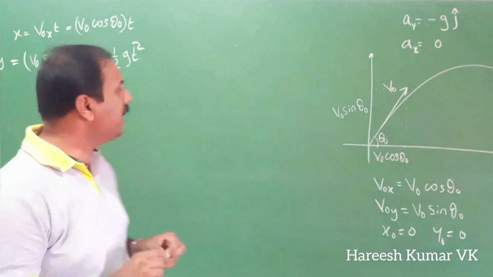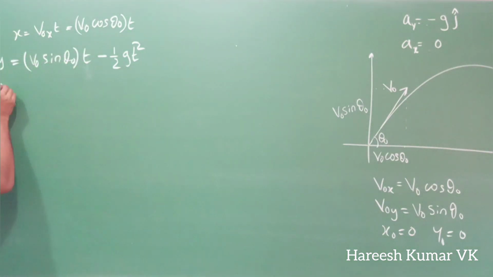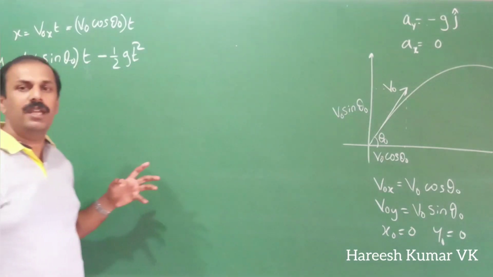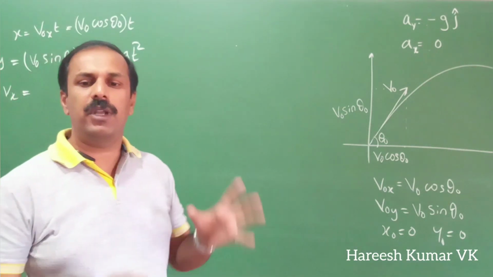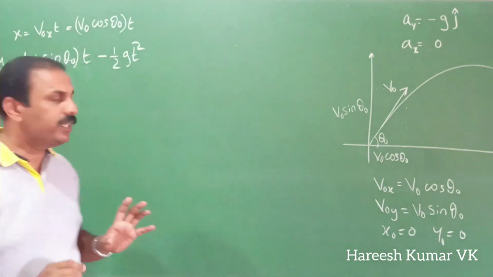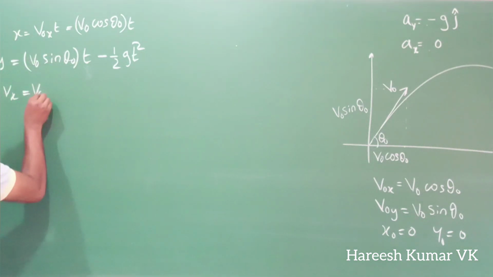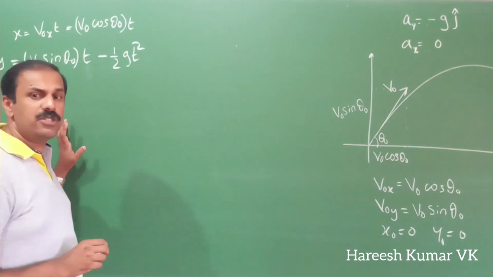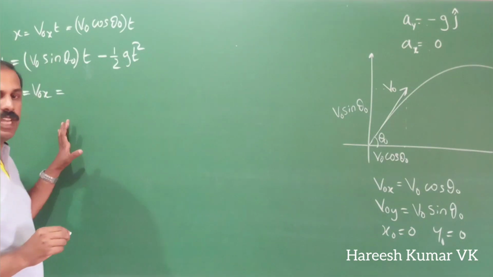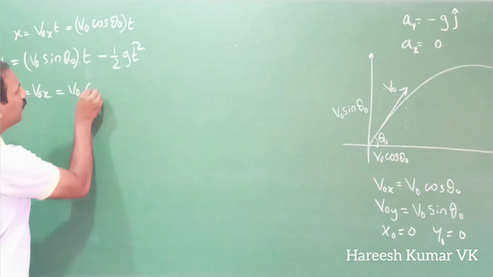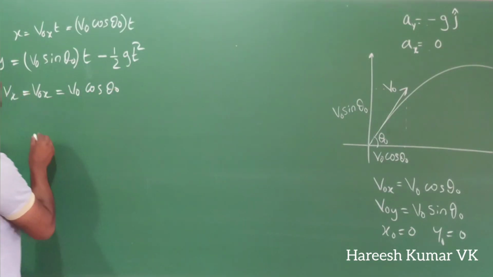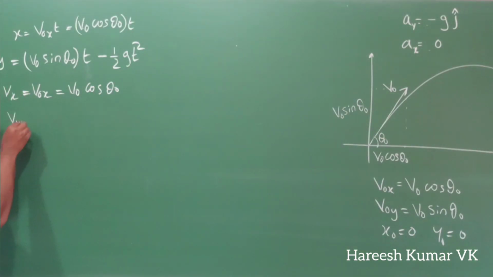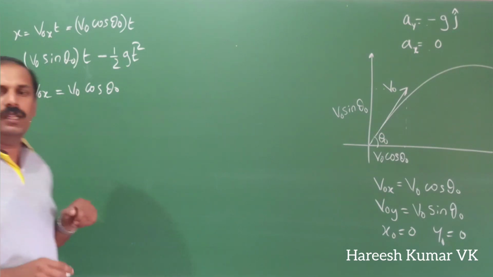So now along x-axis the velocity I will write as vx. So along x-axis what will be the velocity? Because there is no acceleration, the velocity remains same only. So that will be v0x itself. Along x-axis there is no acceleration, so the velocity remains same. So this can be written as v0 cos theta 0. Now along y-axis vy is equal to, what is vy?